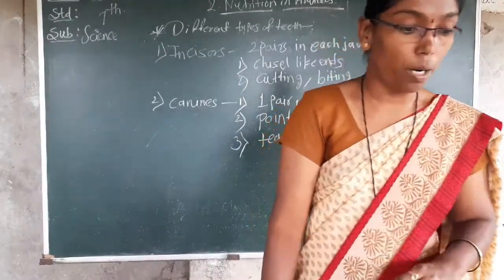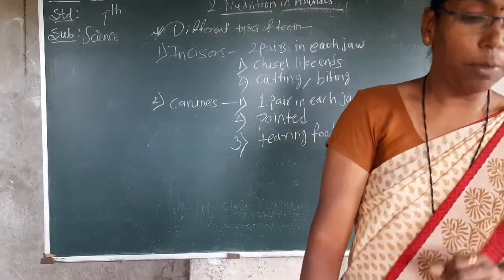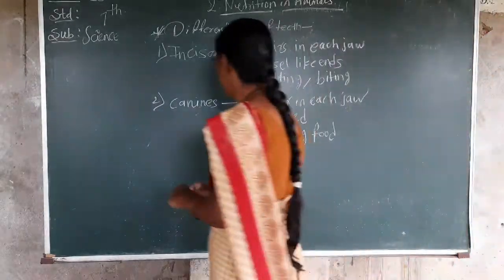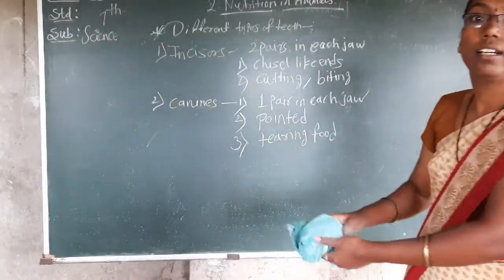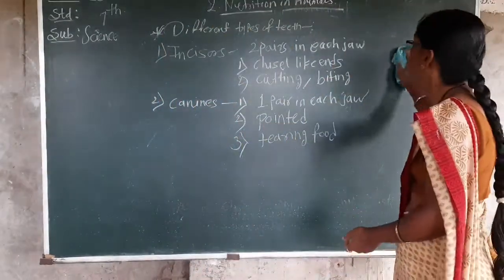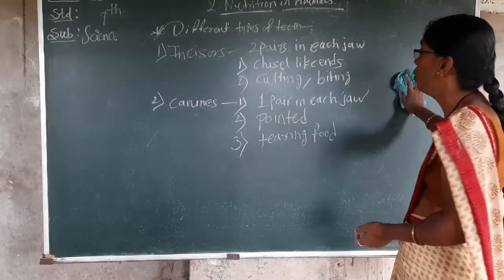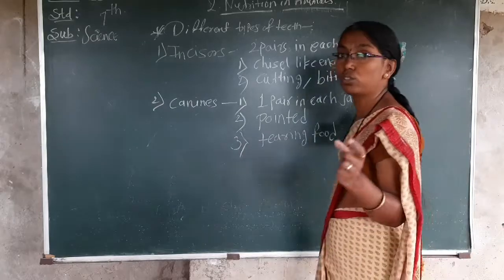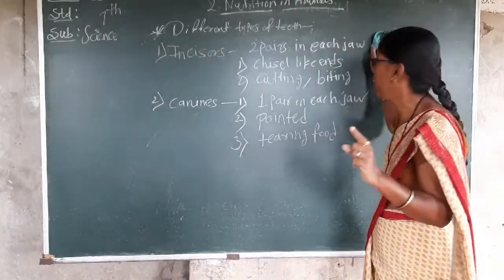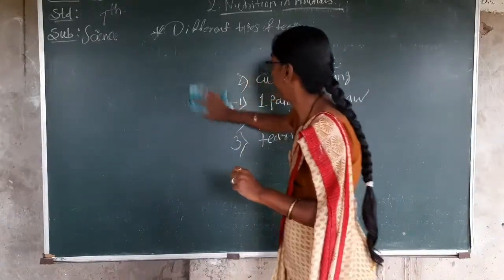Then third type of teeth is premolars and molars. Next one is molars. I will rub this. You write it. You have it in your phone, so write it again in your notebook. Then third and fourth I will write. Only 2 to 3 points will be there in each teeth.